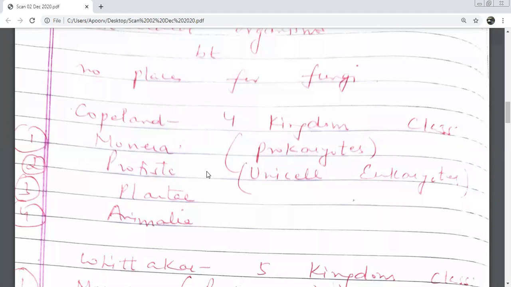Prokaryotes. So who was the first person? Aristotle. How many kingdom classification? Two kingdom classification. After Aristotle, we had another person who supported this two kingdom classification. Linnaeus, Carolus Linnaeus. Very good. Now, who was the third person? Ernest Haeckel. So, according to Ernest Haeckel, how many kingdoms?